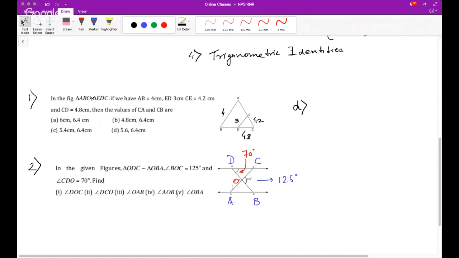Yes, DCO is also 55. OAB is 55. Yep. And OBA is 70 degrees. Correct. Ananya, good. So this is a 2 mark question.